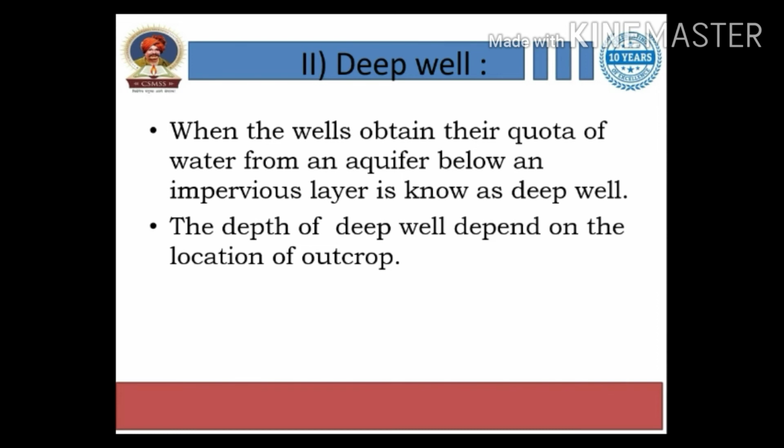It may exceed 2 to 6 meters, and the depth goes beyond 6 to 8 meters, right? The depth of a deep well depends on the location of the outcrop. It means the impervious layer contains the water sources, and its depth depends on that impervious layer.